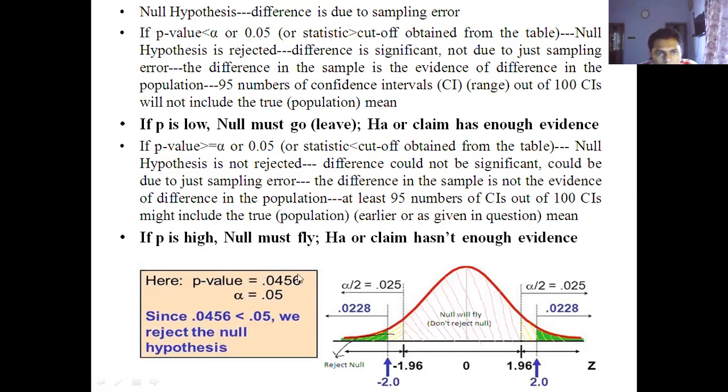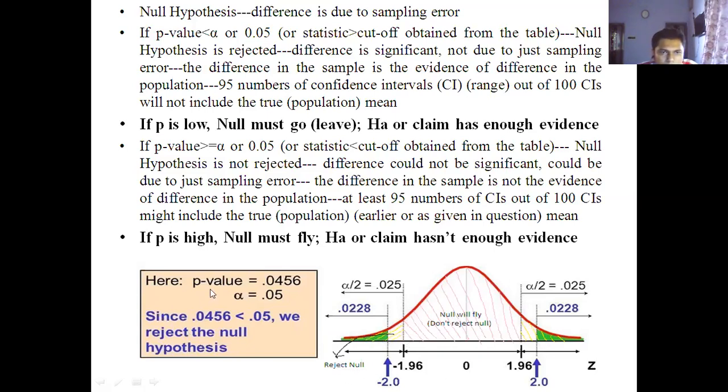Okay, so a P value of 0.456 means you need to consider it for the two tails. So for one tail it will be 0.228. You can see here that this is the region of null will fly, do not reject, and this is the region for reject null.